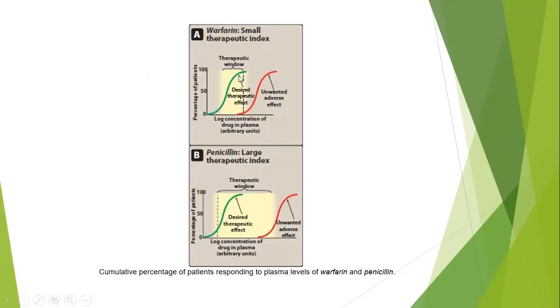Here, the therapeutic window for warfarin is a very small area where there is a desired therapeutic effect. The effective and toxic concentration doses of warfarin are closer. That means the therapeutic index is very low.